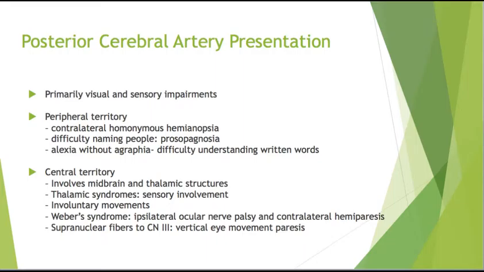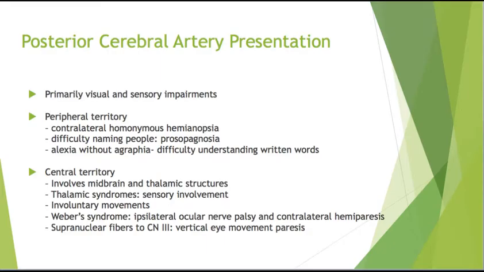A posterior cerebral artery presentation will result in primarily visual and sensory impairments. In the peripheral territory, you can see contralateral homonymous hemianopsia, prosopagnosia or difficulty naming familiar people, and alexia without agraphia, which is difficulty understanding written words.